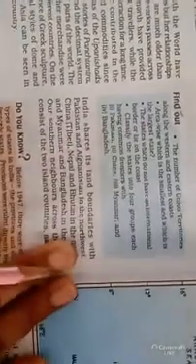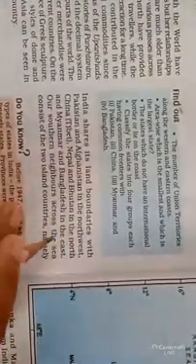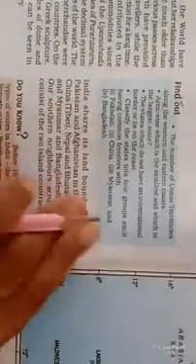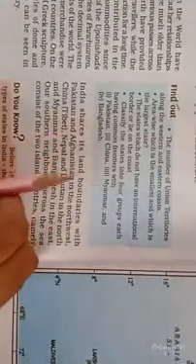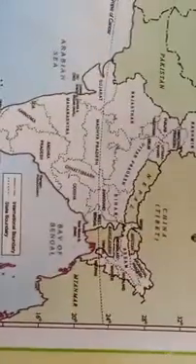Okay. So India shares its land boundary with Pakistan and Afghanistan. So here we will discuss the neighboring countries of India. First we have seen the India states and union territories. Now we will discuss India and its neighboring countries according to the direction. Of course, according to the direction. All of you have this map in your textbook.